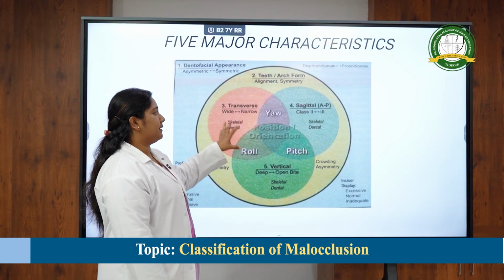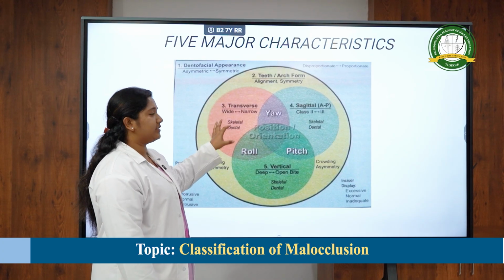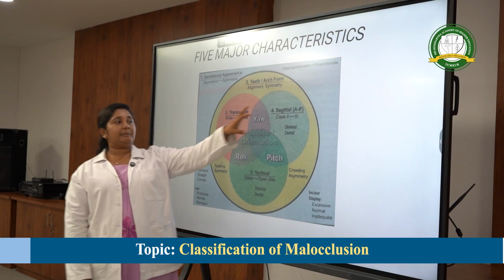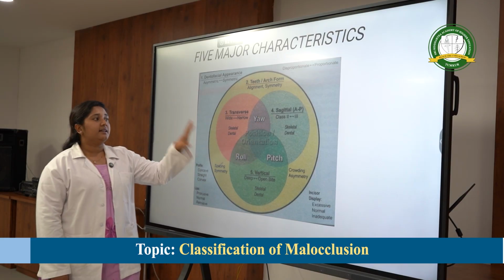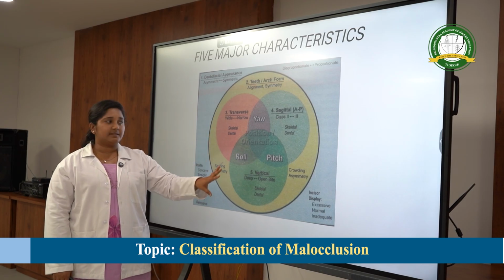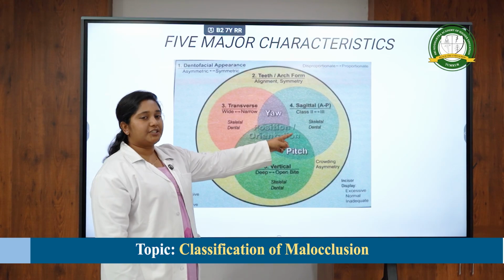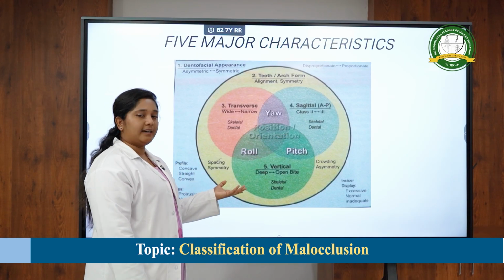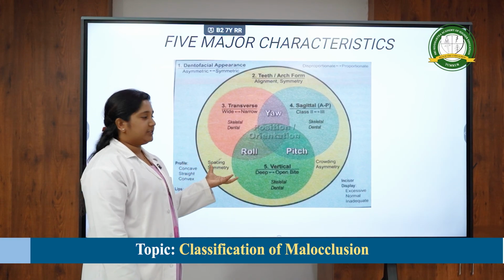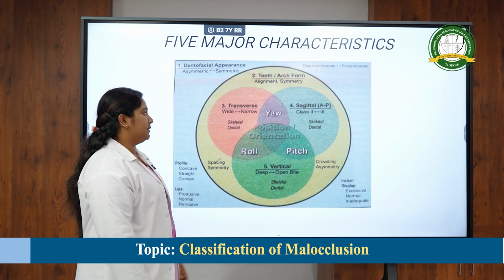Within the circle there are again 3 circles, based on transverse, sagittal and vertical malocclusions. In the Angle system of classification, only this part was taken into consideration, whereas in Ackermann-Proffit the transverse and vertical malocclusions are also considered, and the more the overlapping is, the more severe the malocclusion is. In the sagittal plane, it is anterior-posterior, either class 2 or class 3 malocclusion. In the transverse plane it is crossbite, arch constriction or scissor bite. In the vertical plane it is a deep bite or open bite case.